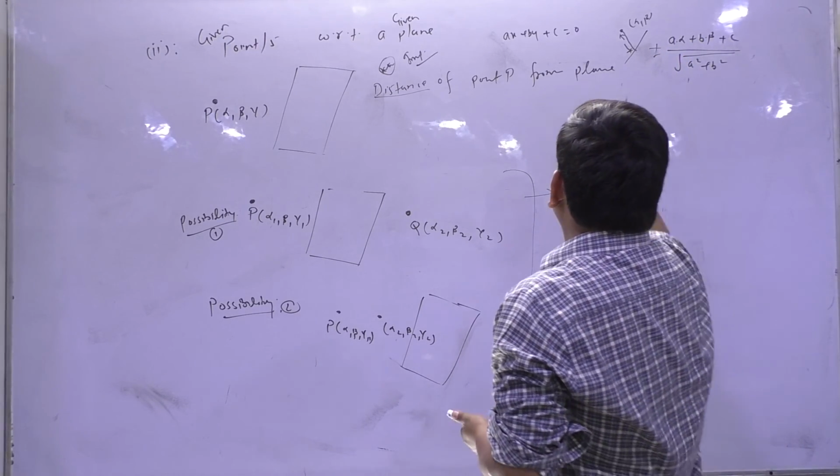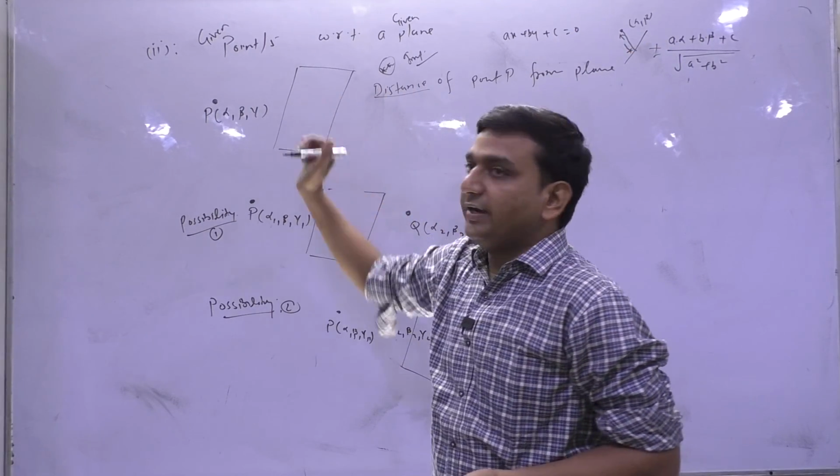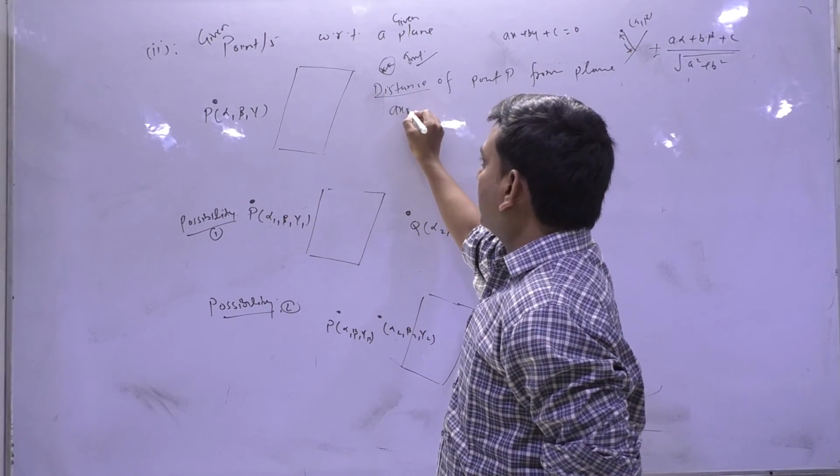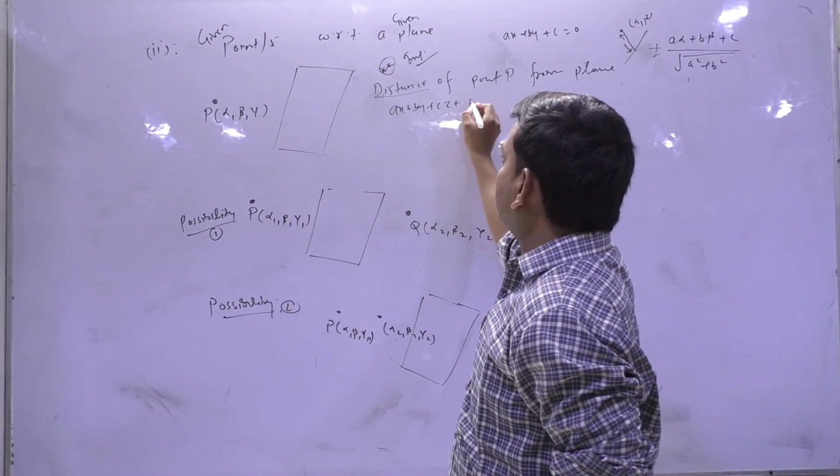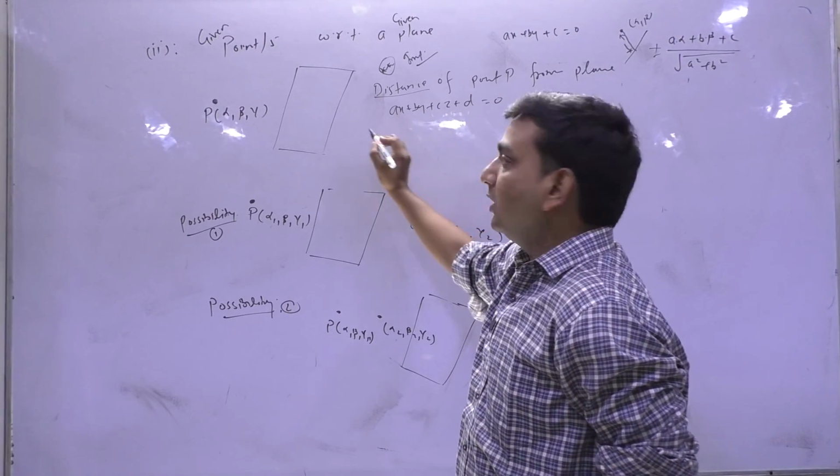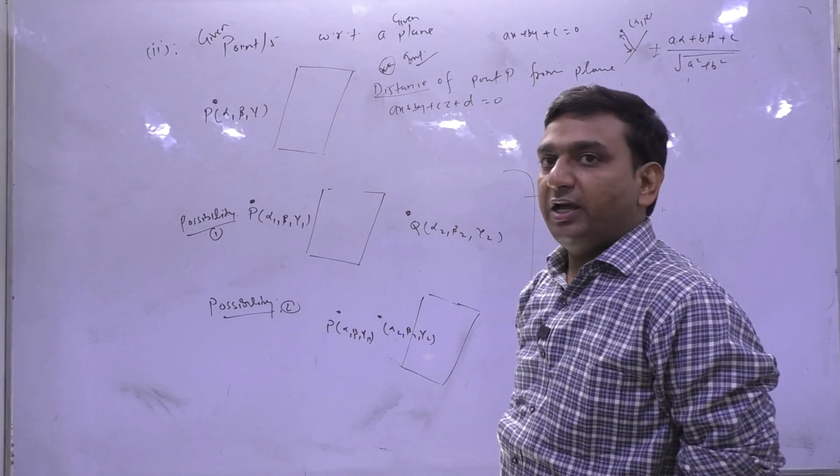चलो, so in case of 3D, the plane is ax plus by plus cz plus d equals to 0. P is the point alpha comma beta comma gamma.